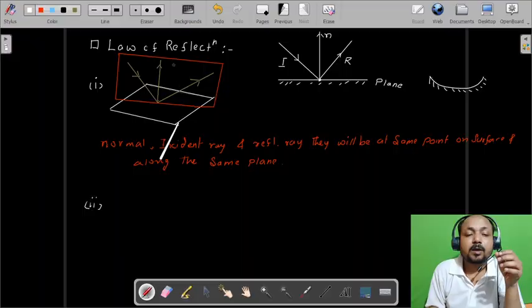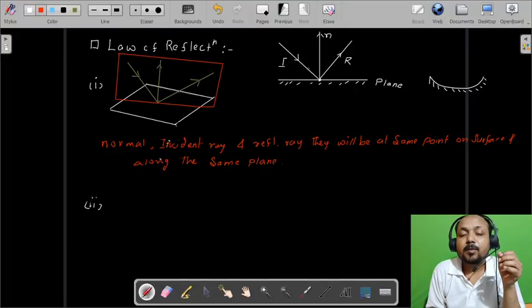Before going through all these things, let us understand some terminologies regarding the law of reflection. See, this is the angle of incidence and this is the normal. So the angle between the incident ray and the normal is known as the angle of incidence.